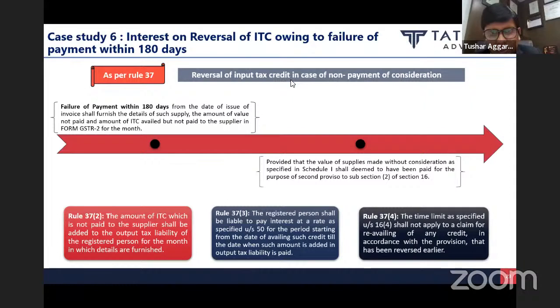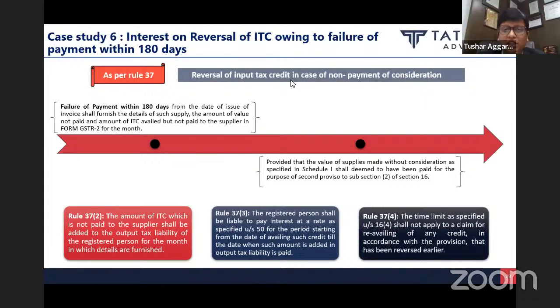Now, Nitesh ji is saying if ITC is not utilized, then no interest. But whether this section is talking about utilization or not, whether this rule is talking about utilization, is one question which we will answer shortly. The rule simply says from availment.